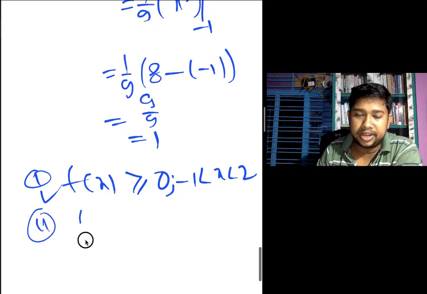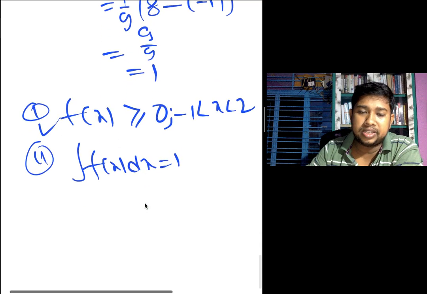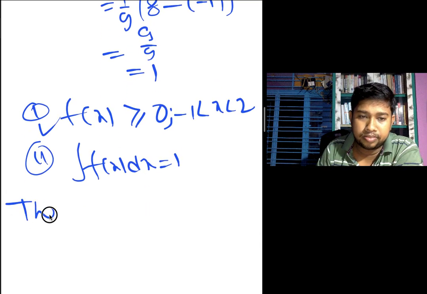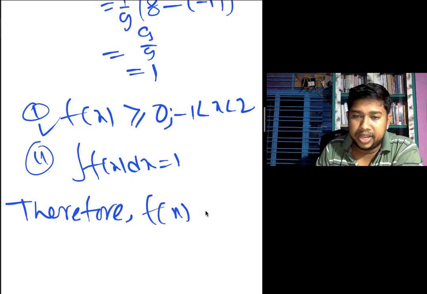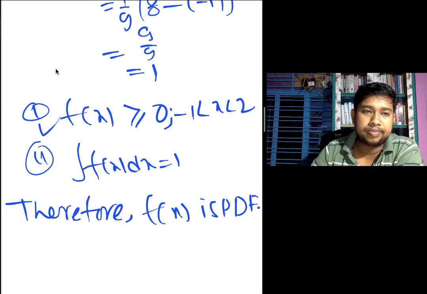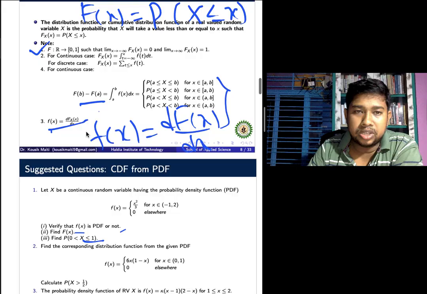Second, the integral of f(x) dx equals 1. Therefore, the given f(x) is a probability density function. Both conditions are satisfied.